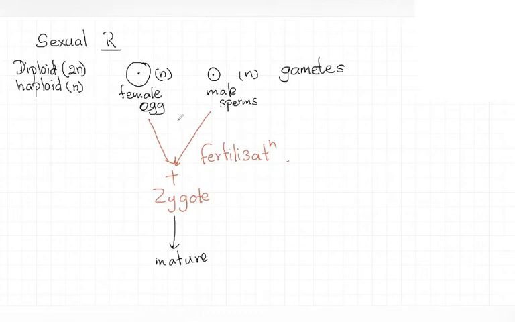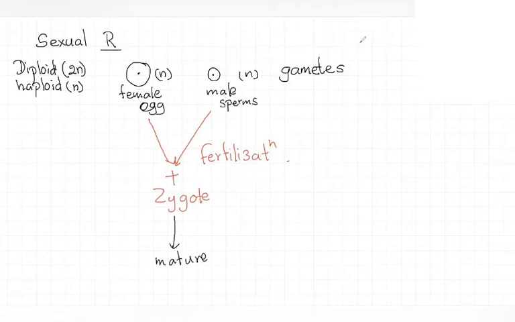They produce haploid gametes. There are two types of gametes, male gametes and female gametes. Male gametes are the sperms and female gametes are the eggs.